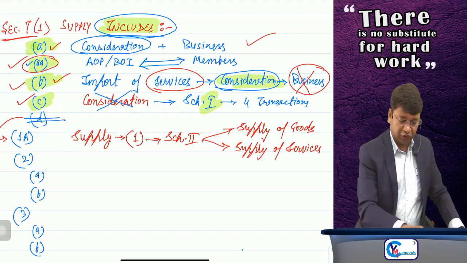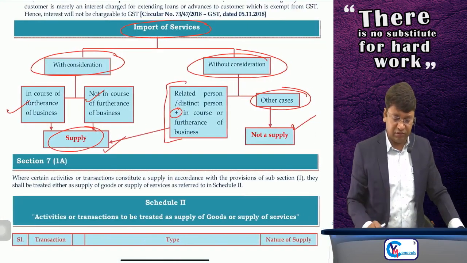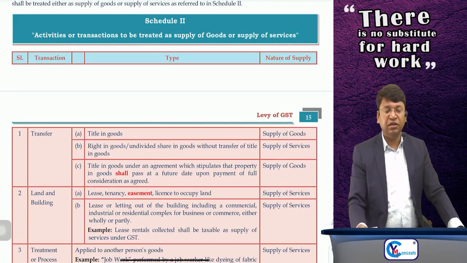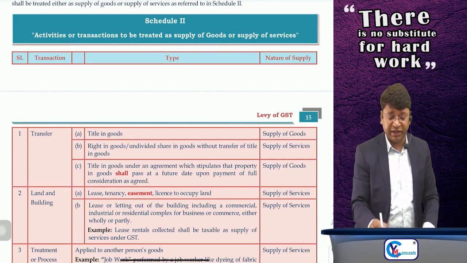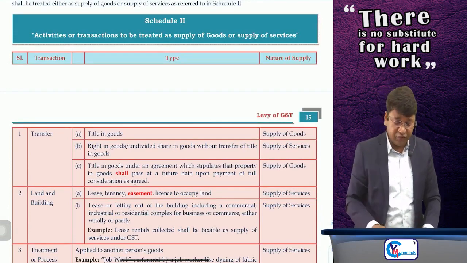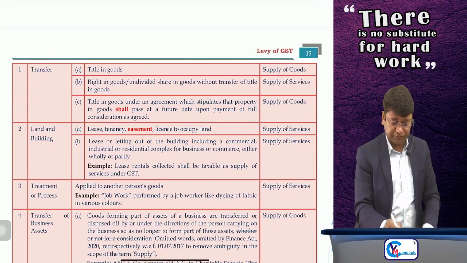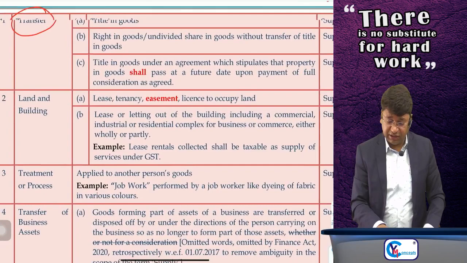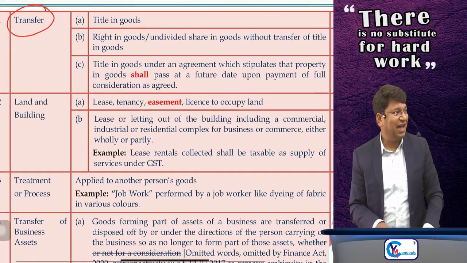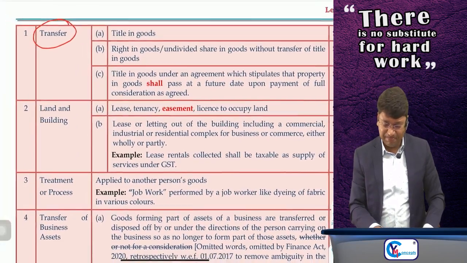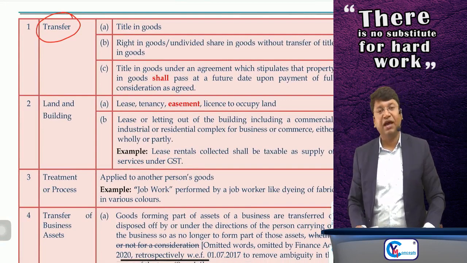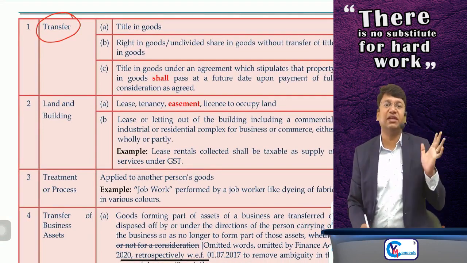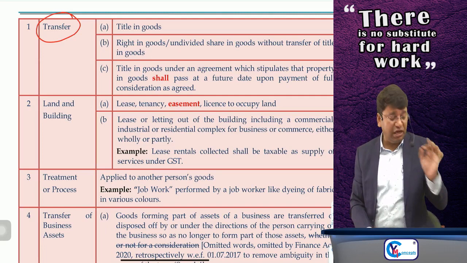Now Schedule 2, what does it say? Activities or transactions to be treated as supply of goods or supply of services. The first para is regarding transfer of goods. I have intentionally hidden the answers. You yourself will say whether it is supply of goods or not. You tell me first.